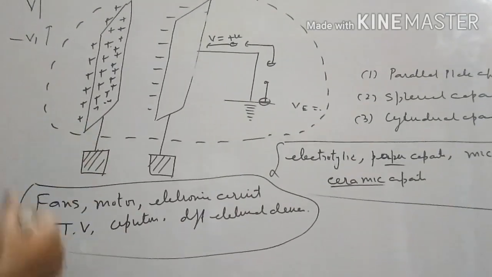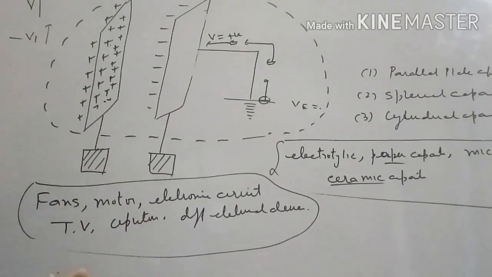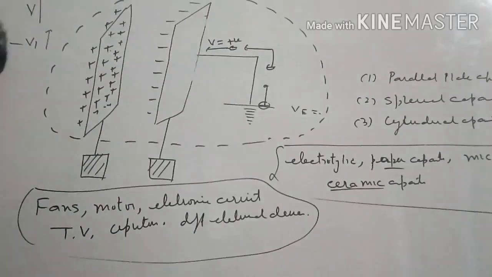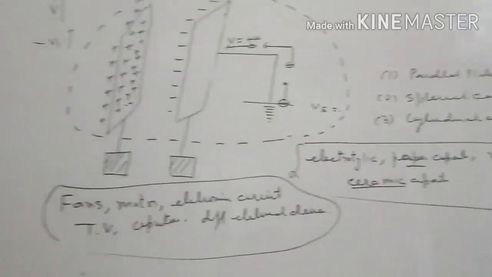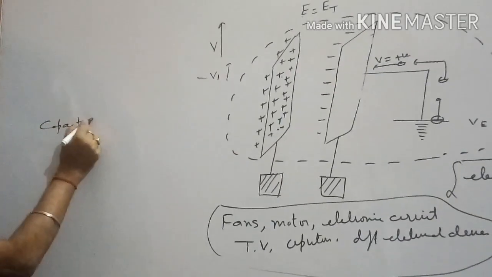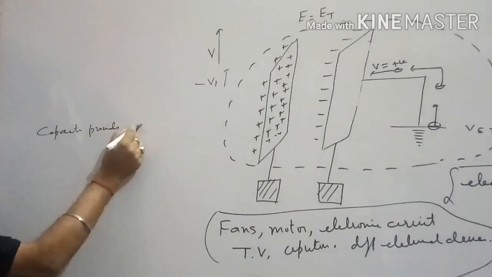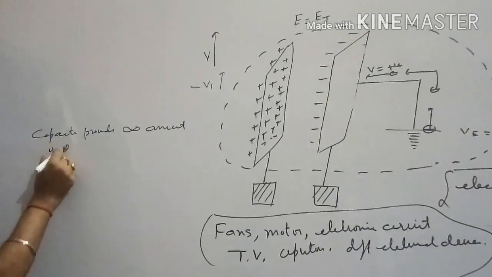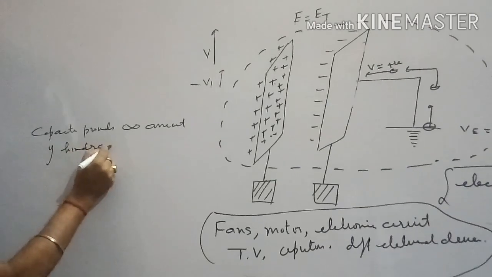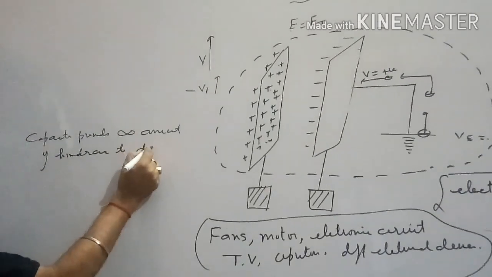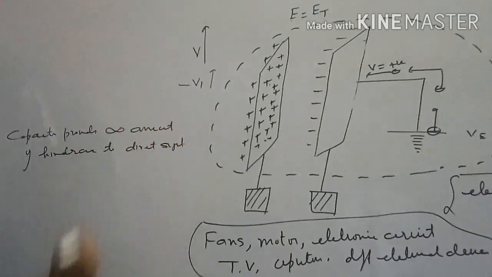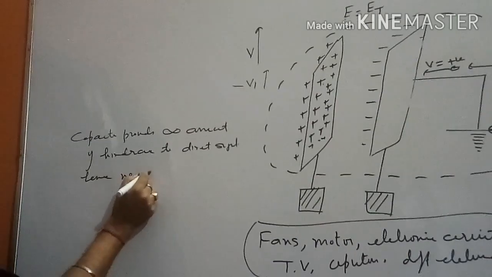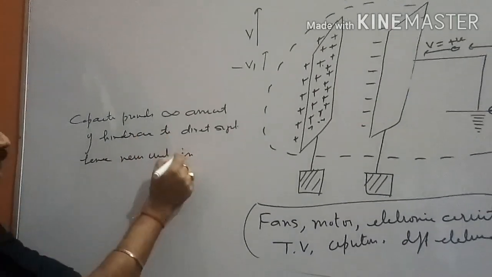Now one very important point which we have to share here, and the cause of it we will discuss in the 3rd or 4th chapter. Capacitor provides infinite amount of hindrance to direct signal, hence never used with DC.